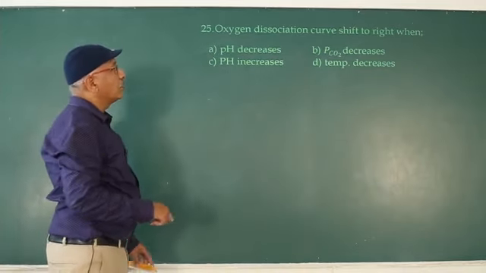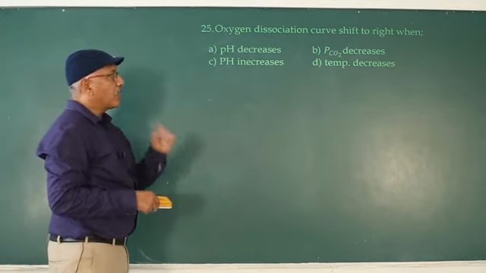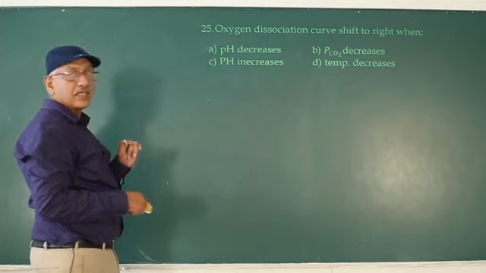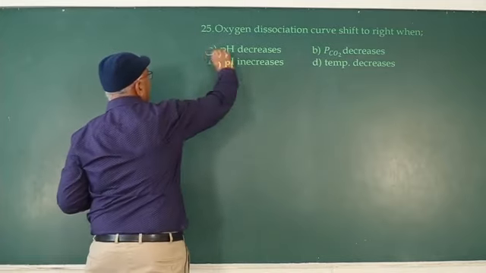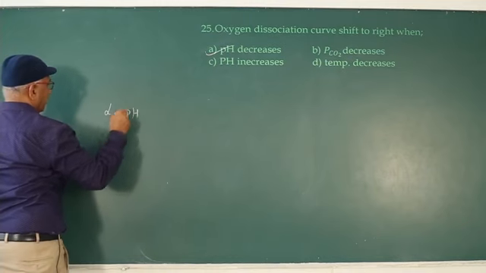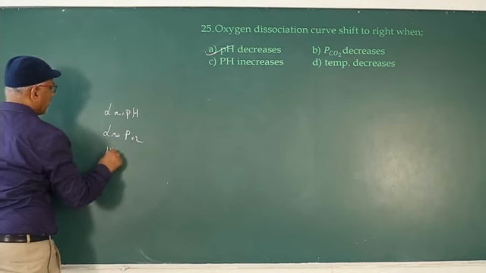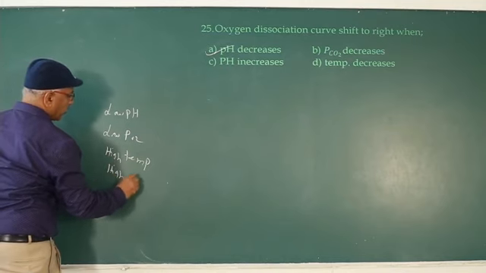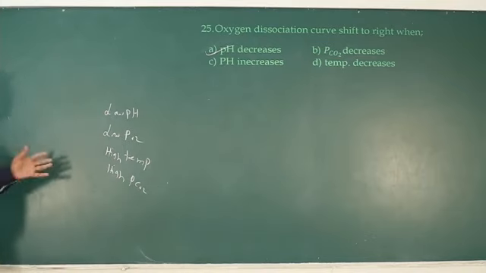The oxygen dissociation curve is shifted to the right when partial pressure of carbon dioxide increases. So, partial pressure of carbon dioxide decreases is not given. Temperature decreases, pH increases, so pH decreases. Four conditions: low pH, low partial pressure of oxygen, high temperature, high partial pressure of carbon dioxide. Under these conditions, the curve shifts to the right side.